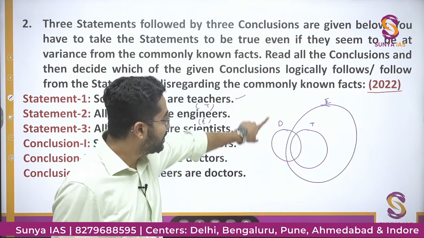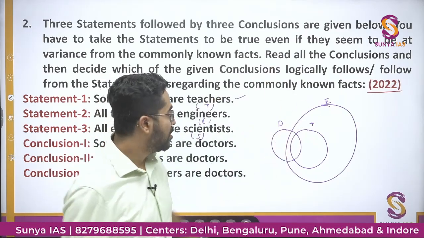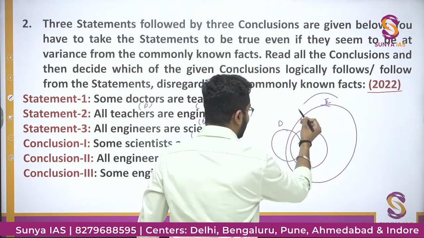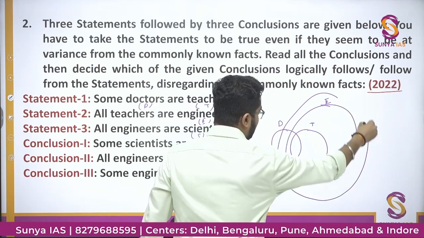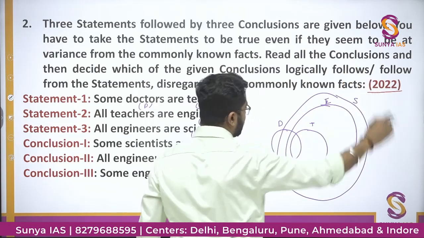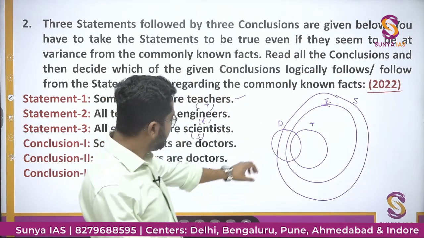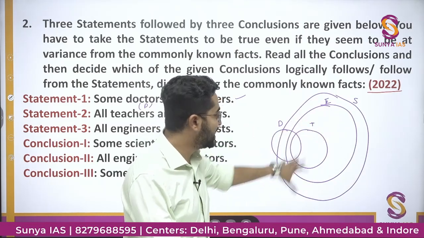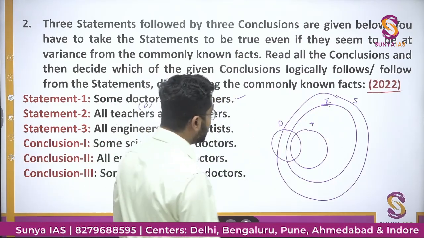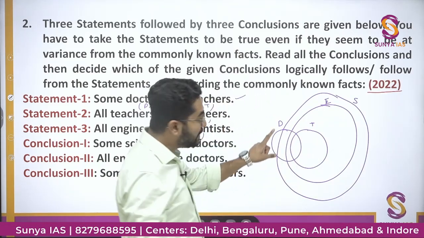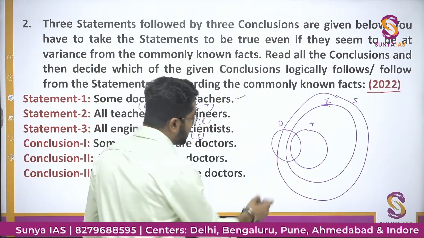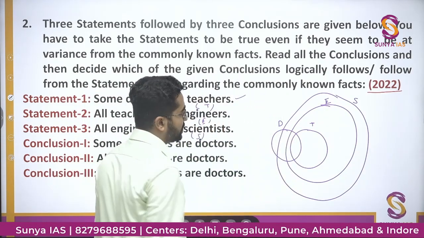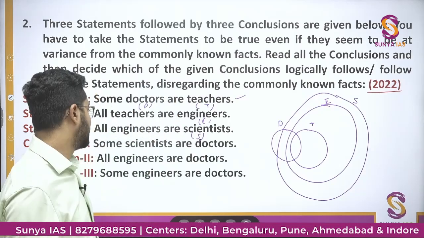So we will make a circle that intersects both doctors and engineers. The scientist circle will intersect doctors. These are scientists. So now you can see this is the doctor. These are teachers, engineers and scientists. And now you can see that the scientist circle and the doctor circle are also intersecting. It means there are these many common doctors who are scientists as well.